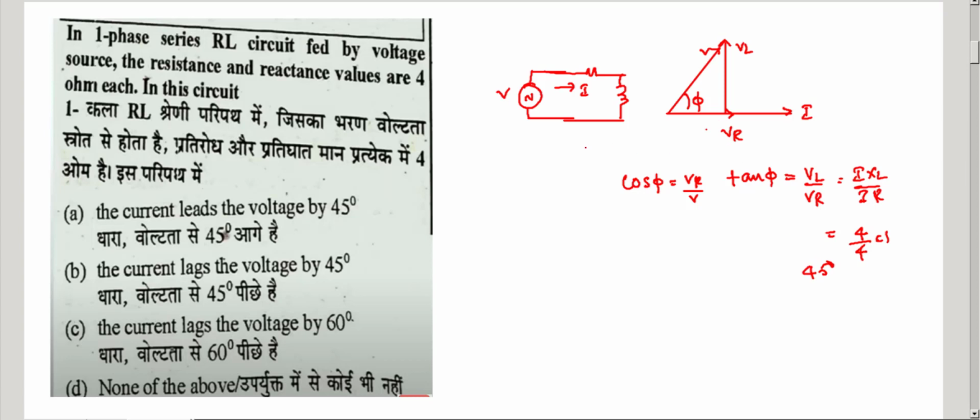So the current lags the voltage by 45 degrees. You can observe here that phi is 45 degrees, the current lags the voltage by 45 degrees.